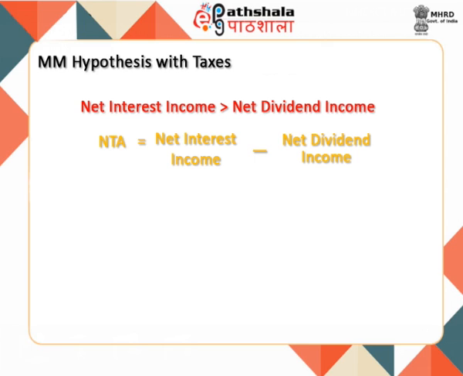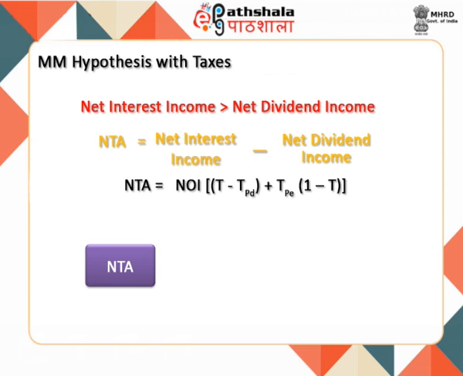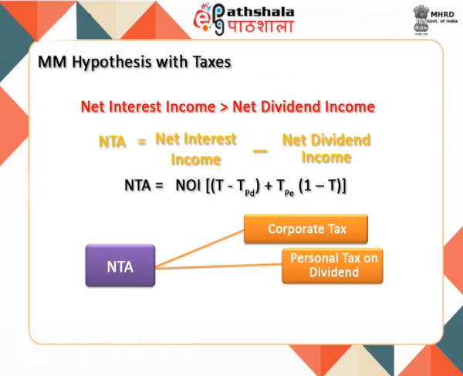Thus, we can conclude that the net tax advantage can be calculated by the formula as shown here. As the net operating income is the same in both the cases, we can say the net tax advantage mainly depends upon the corporate tax rate, the personal tax rate on dividend income, and the personal tax rate on interest income.